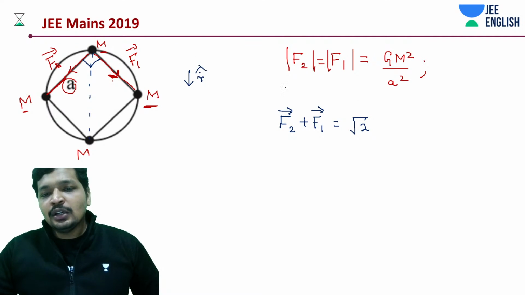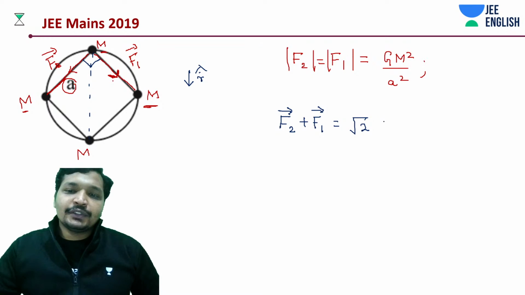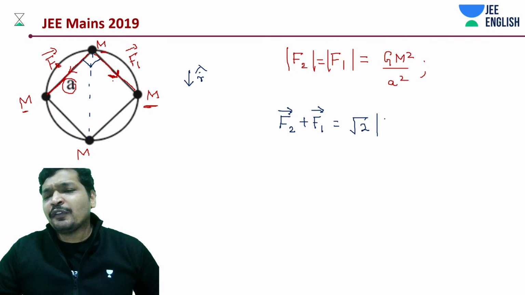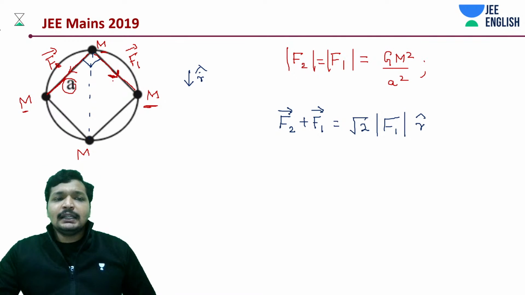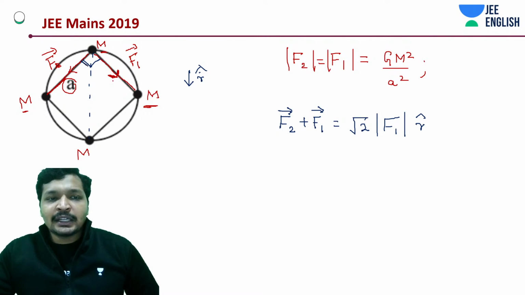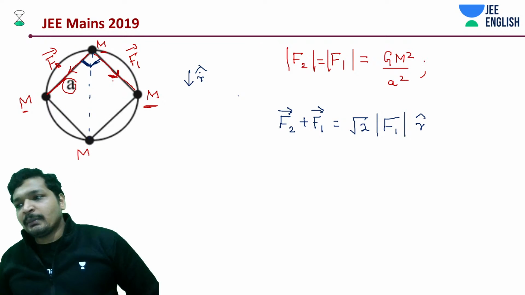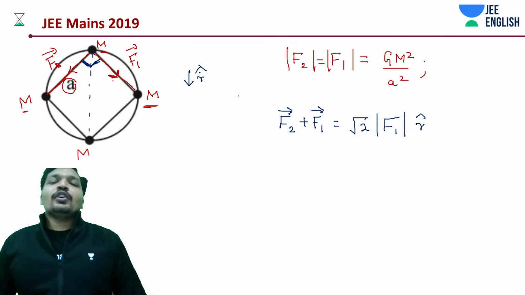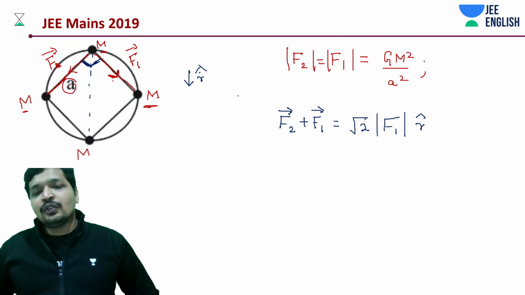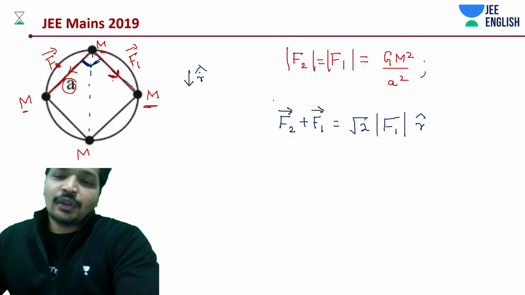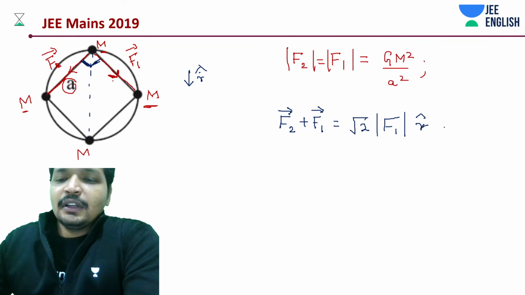It's going to be root 2 times the magnitude of F1 or F2, into r cap. Because with 90 degrees and the same magnitude, you get under root of F1 square plus F2 square, and since F1 and F2 are equal, root 2 into F1.